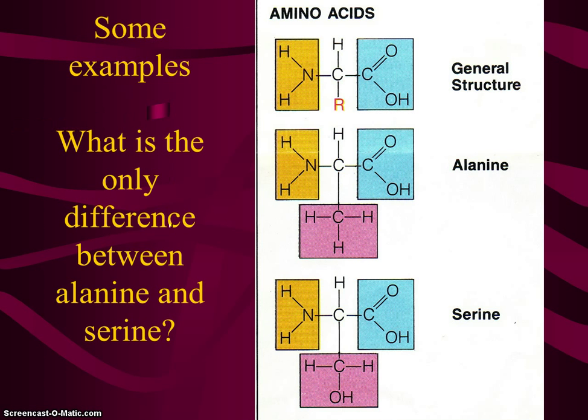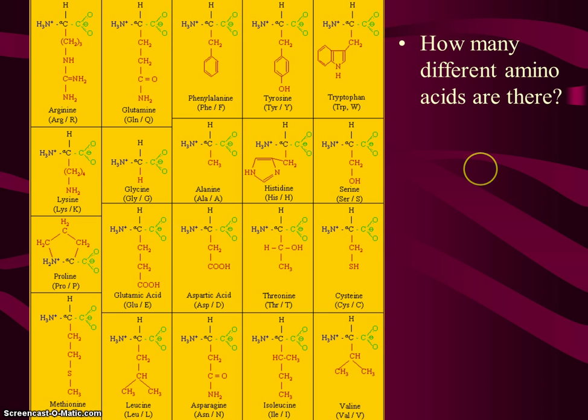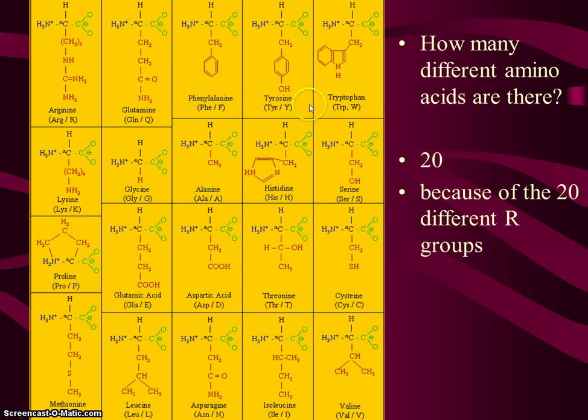Okay, if you look at this picture, we've got the common amino acid structure at the top. Notice the T structure in the middle. And then down here we have two different types of amino acids. And they're different because of the functional group at the bottom. There are 20 amino acids that our body uses. And if you look at every one of these amino acids, what's going to be different for the most part is this R group, this functional group.